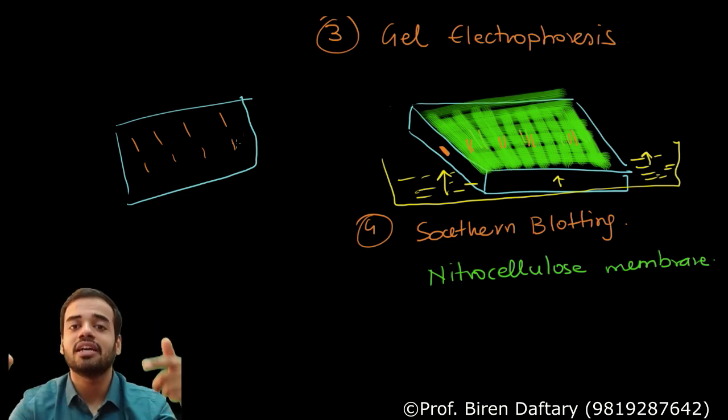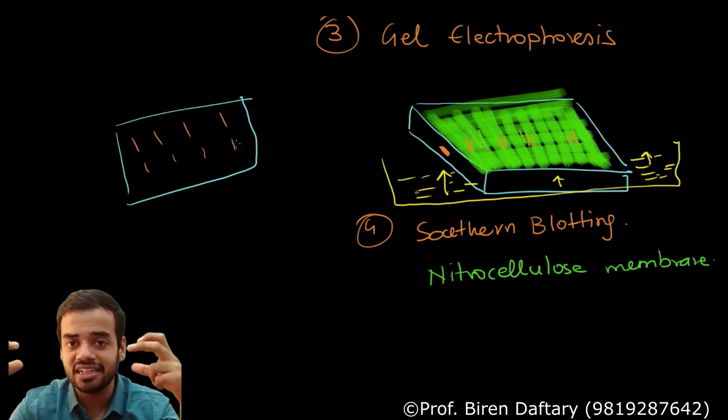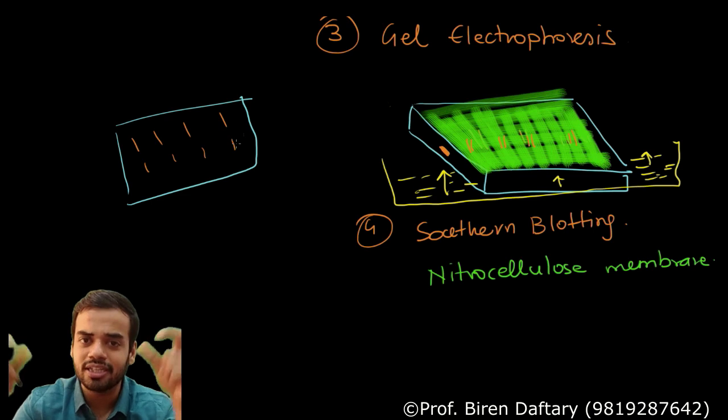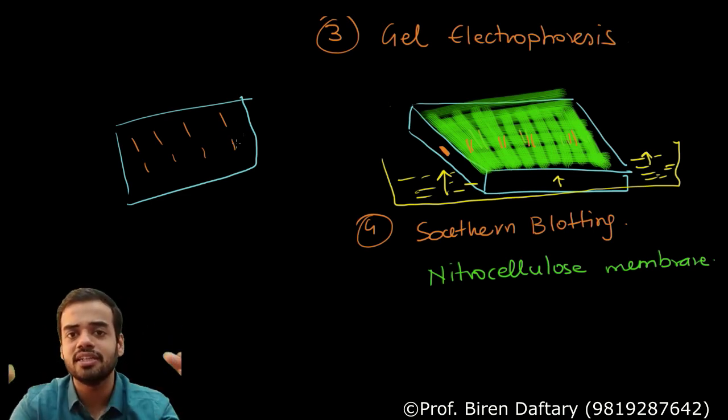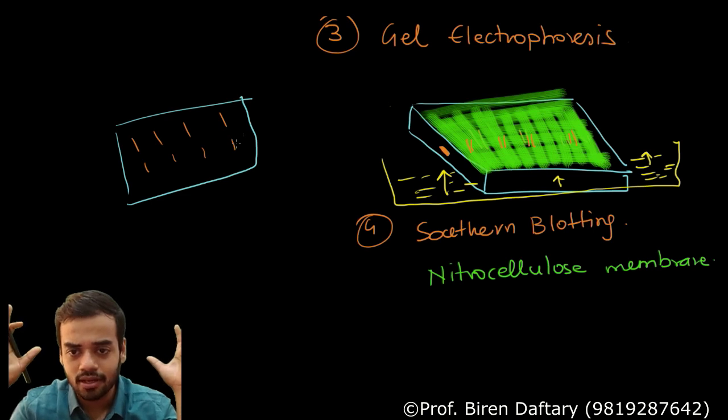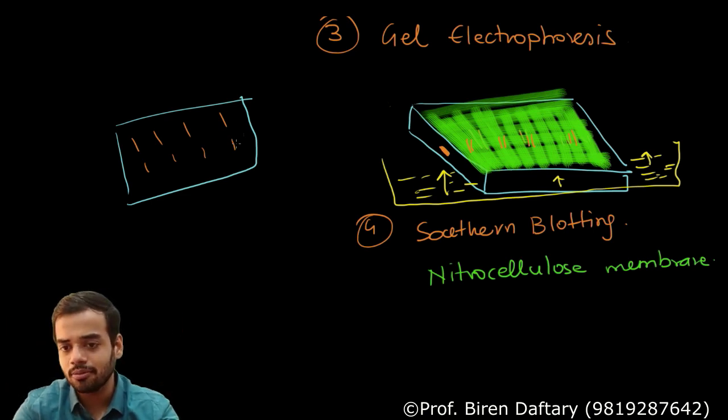Why we are doing this, I will tell you later. So please remember, in gel electrophoresis, after the gel is ready and the separation has occurred, dilute alkali or dilute NaOH or any dilute base is added so that it breaks the double stranded DNA into single stranded, correct? And after that, Southern blotting is done.